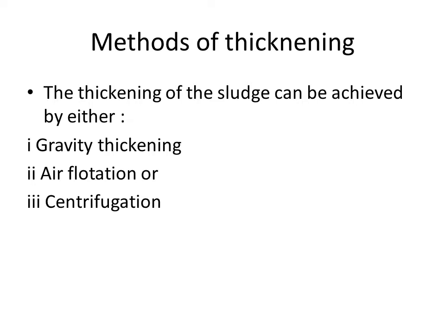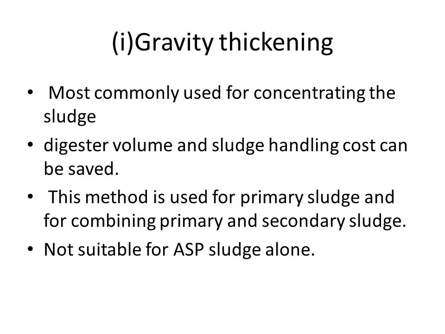There are different methods of sludge thickening. The three methods are gravity thickening, the air flotation method, and the third one is centrifugation. The most commonly used for concentrating the sludge is gravity thickening. By providing gravity thickening we can reduce the digester volume and save sludge handling cost. This method is used for primary sludge and also for combined primary and secondary sludge. Primary sludge means sludge coming from the primary settling tank, and secondary sludge means the sludge coming out from the secondary settling tank.